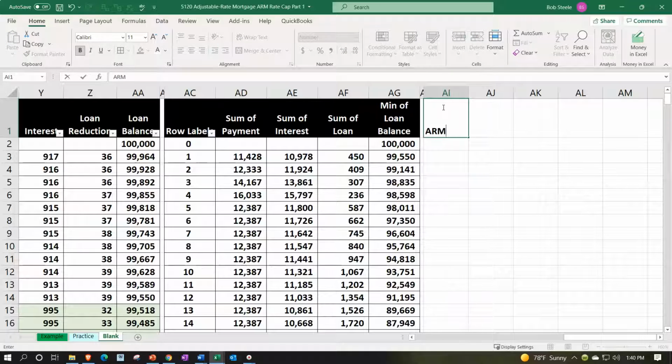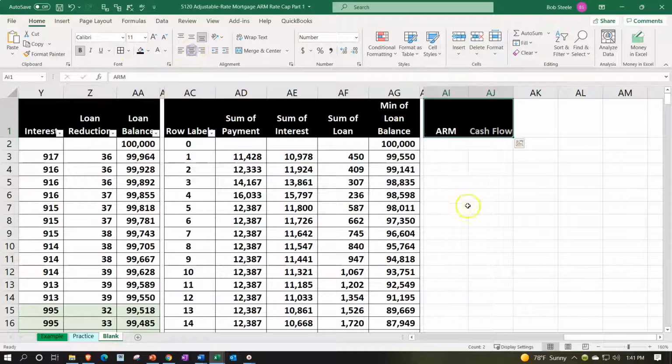So we're going to say the ARM. This is going to be the cash flow. So I'll just name it that. Let's make it black and white up top. We're going to go font group, black, white, center. And then let's say this is going to be 0, 1, 2.